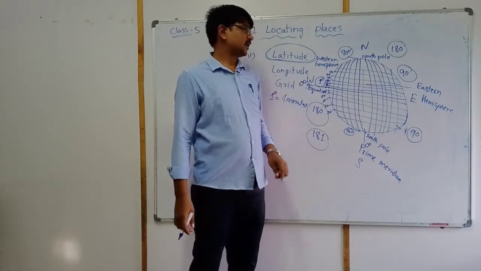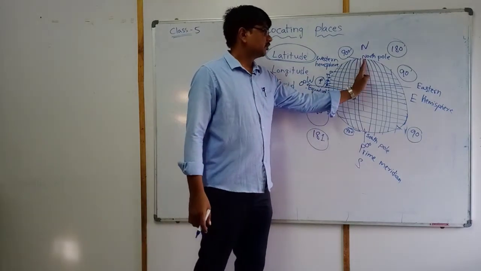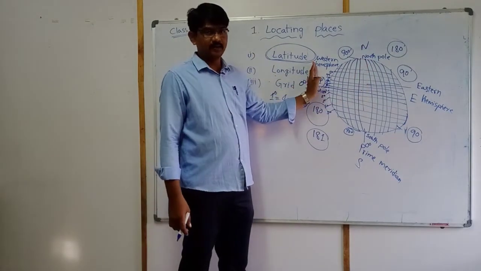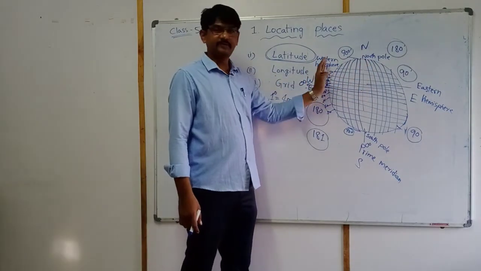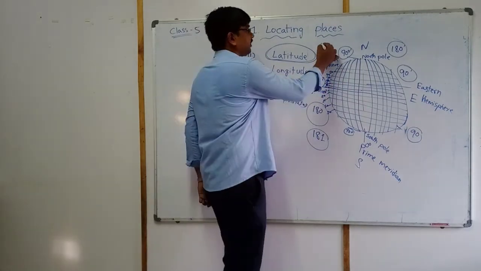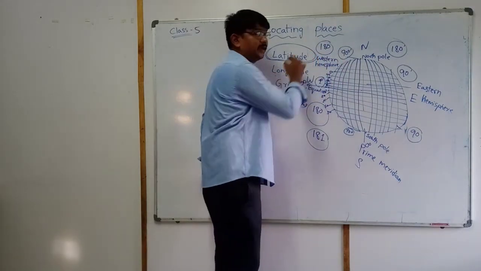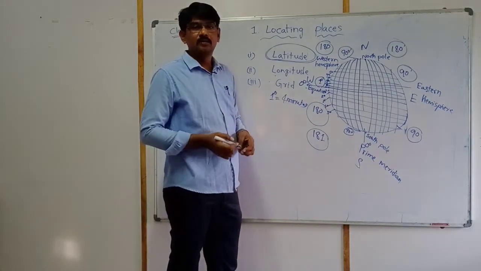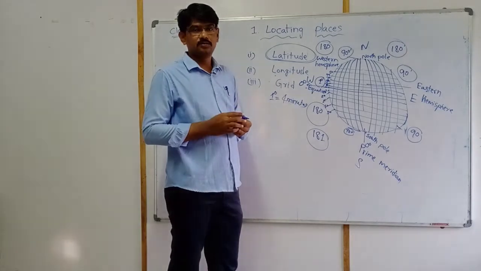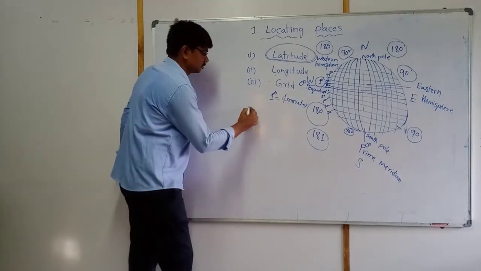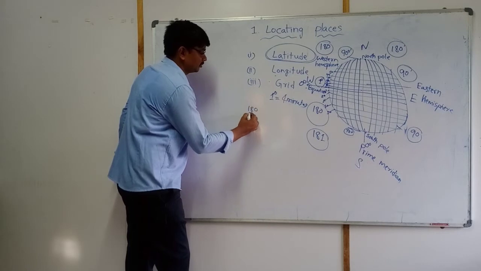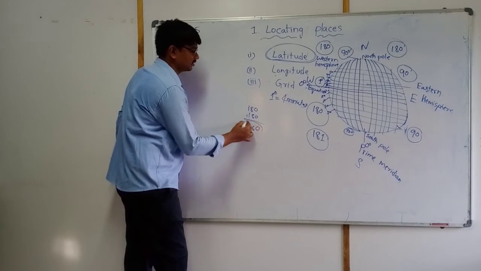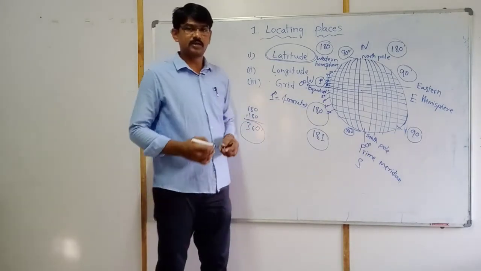180. At the same time, from the meridian towards the western side, towards the west side, 180 longitudes are there. If somebody asks you how many longitudes are there in total, 180 plus 180, how many? 360 longitudes are there.